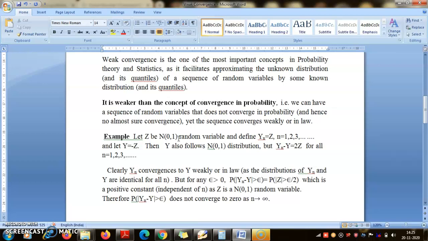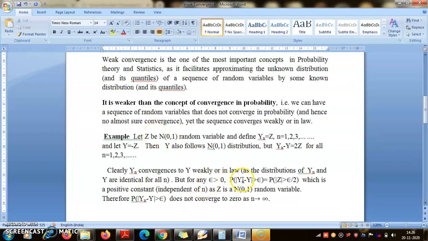So if Yn(ω) is 1, then Y(ω) will be minus 1, and vice versa. Pointwise, the difference Yn minus Y is twice Z. Now suppose for any positive epsilon, I want to compute the probability that the modulus of Yn minus Y is greater than epsilon. That would simply be the probability that the modulus of Z is greater than epsilon by 2, because this difference is twice Z, where Z is N(0,1).